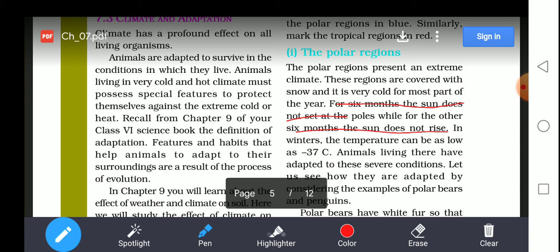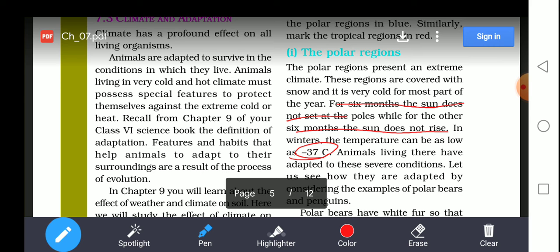In winter, the temperature can go as low as minus 37 degrees Celsius. Imagine how cold it is. At 0 degrees Celsius or minus 4 degrees Celsius, water converts into a solid and forms snow. So imagine minus 37 degrees Celsius. Does any microorganism survive in such extreme cold? Yes, some microorganisms can cope with such extreme temperatures, below minus 37 degrees Celsius. Animals living there have adapted to these severe conditions.